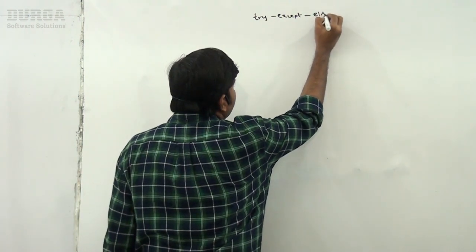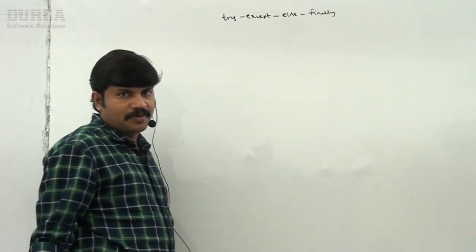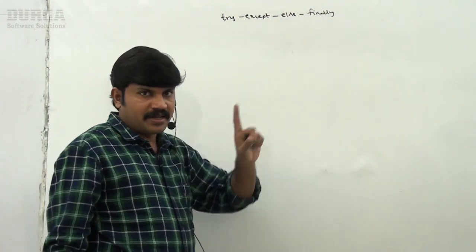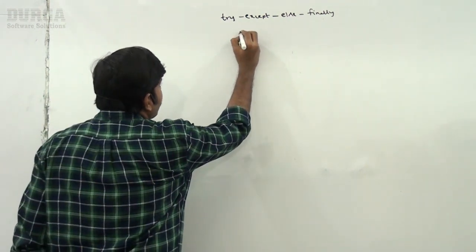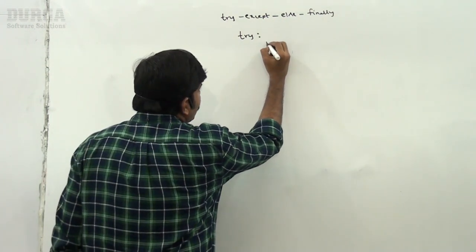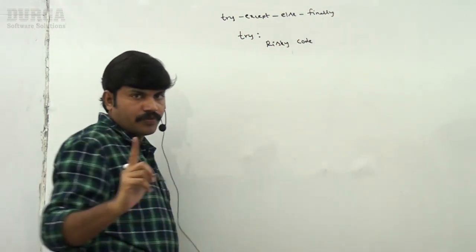After except, we have to take else. Now finally. Remember this one: first try, and then except, and then else, and then finally block. Next, within the try block, what code do we have to take? Observe very carefully: risky code we have to take.